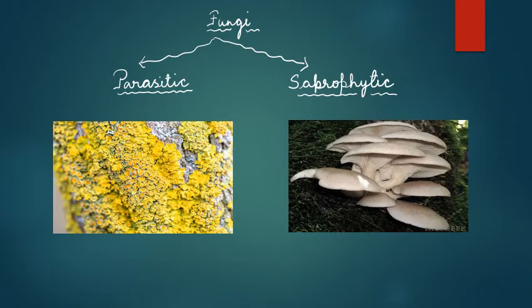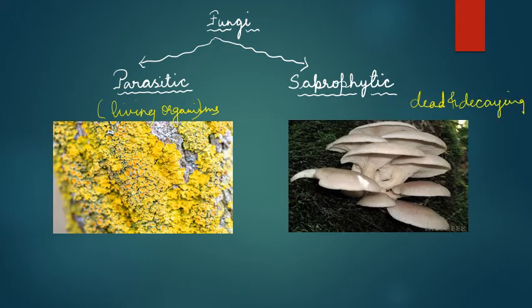Now, on the basis of their mode of nutrition, means how they are obtaining their nutrition or food, they can be parasitic or saprophytic. Parasites are those organisms which obtain their food through living organisms. They depend on living organisms for their nutrition. Whereas saprophytes are those organisms which obtain their nutrition from the dead and decaying organic matter.